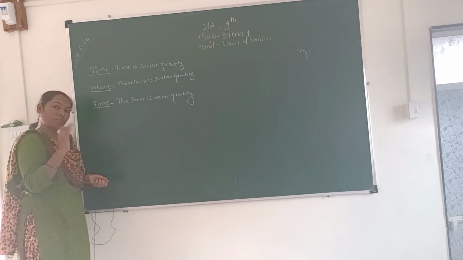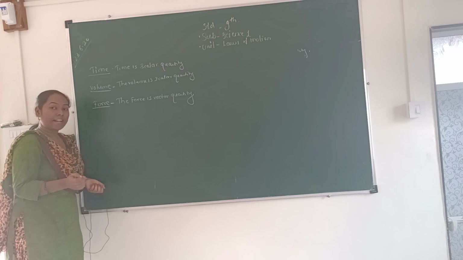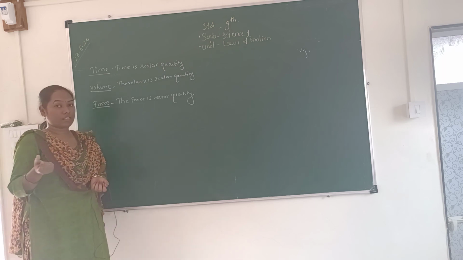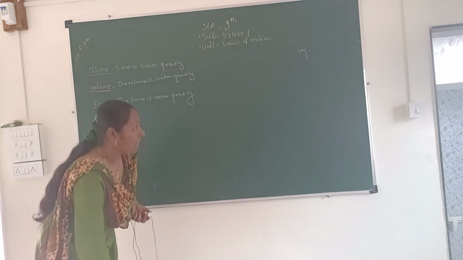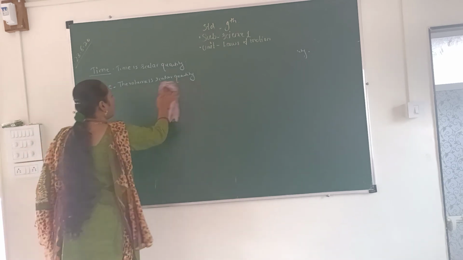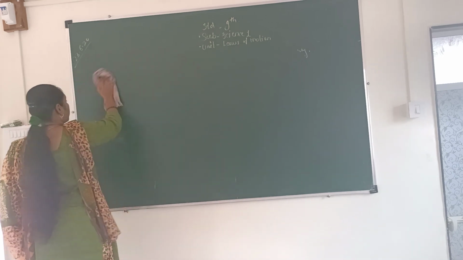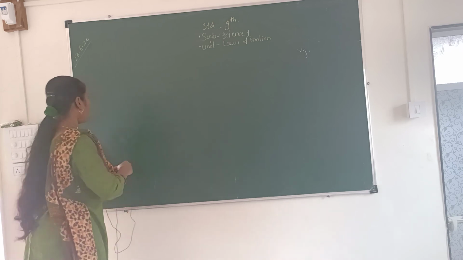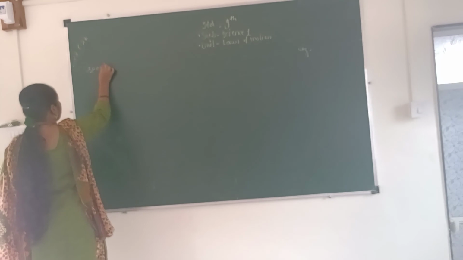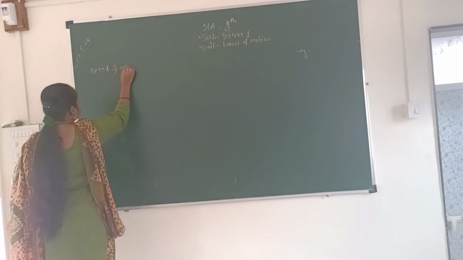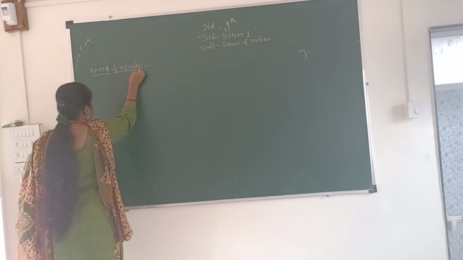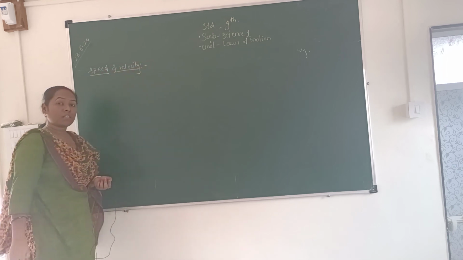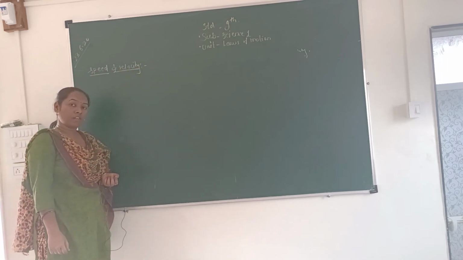Like this, there are many examples in your book. You can identify which one is a scalar quantity and which one is a vector quantity. Now we are going to study our remaining two concepts which are related to motion, that is speed and velocity. One by one we can see these two concepts, speed and velocity.